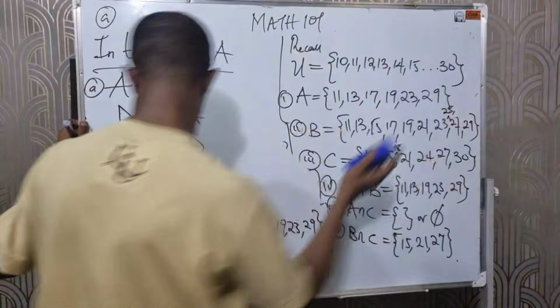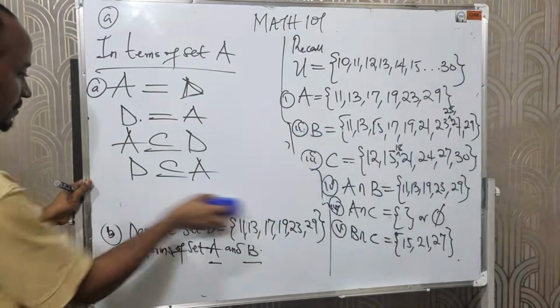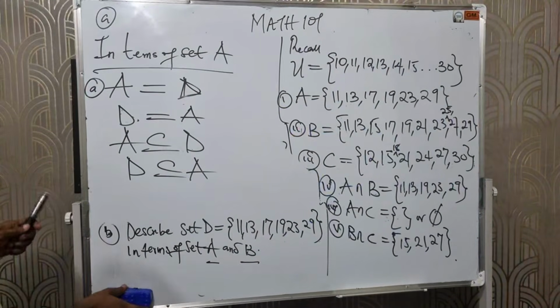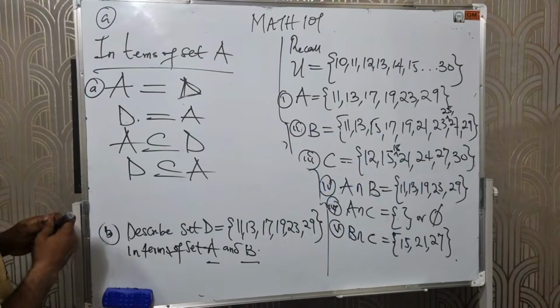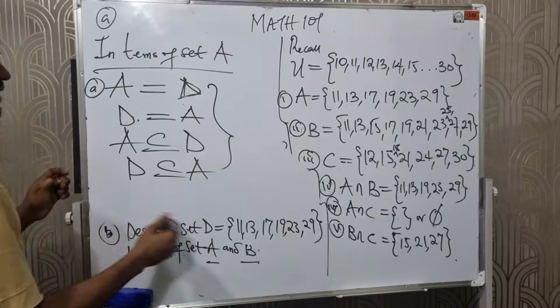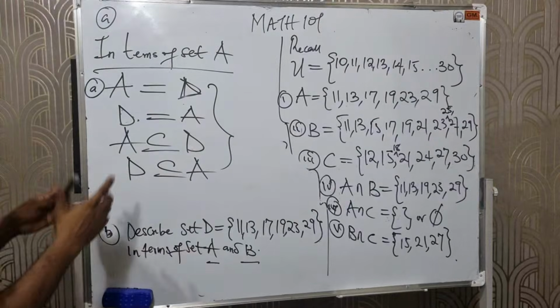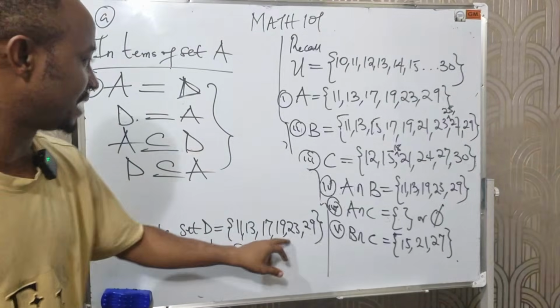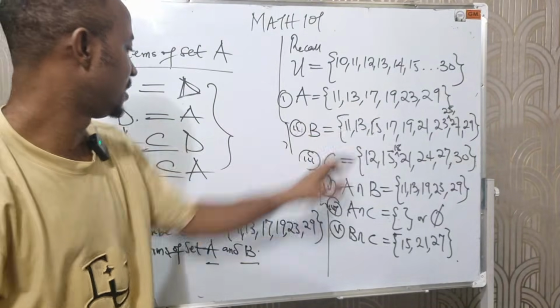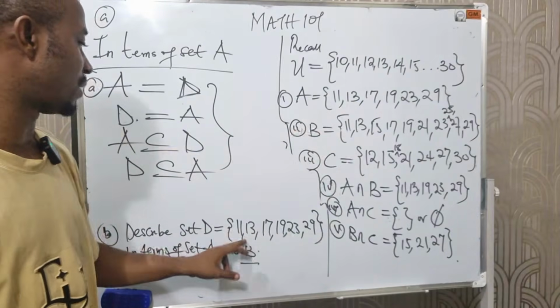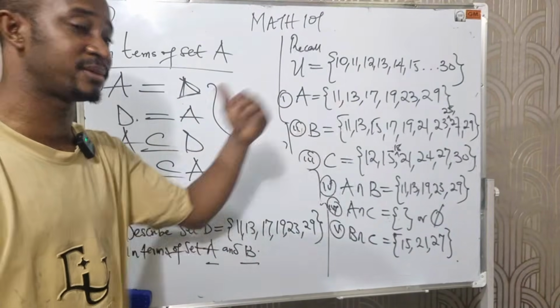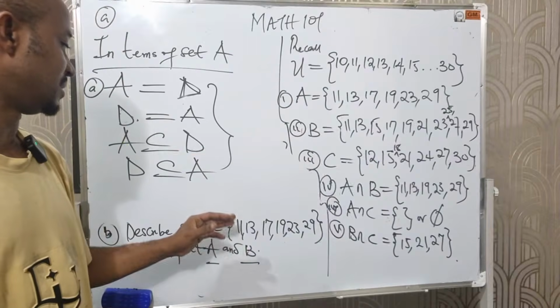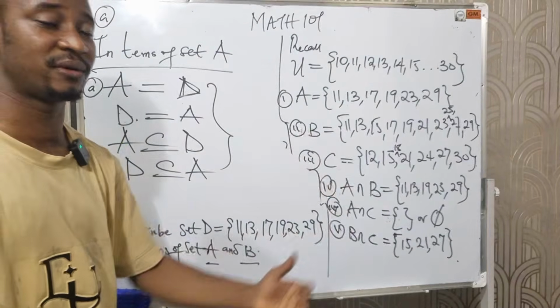Then in terms of B, have you taken note of this? Please take note of this. Every element here is also in A. It means that A and D are both equal. And also A is a subset of D. D is also a subset of A.